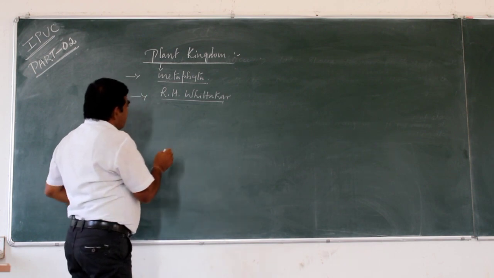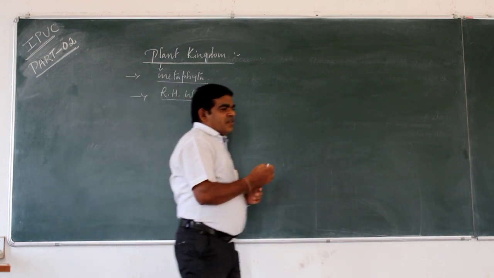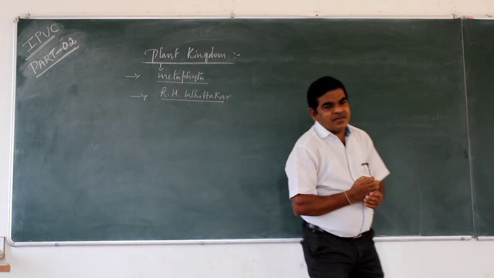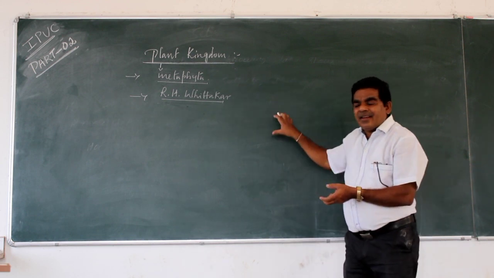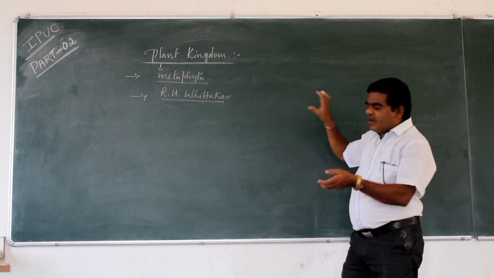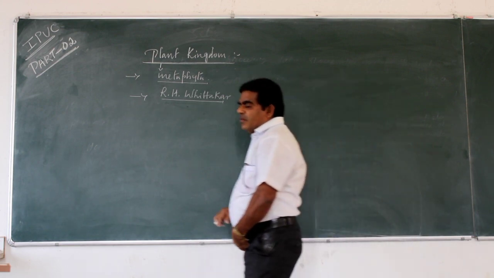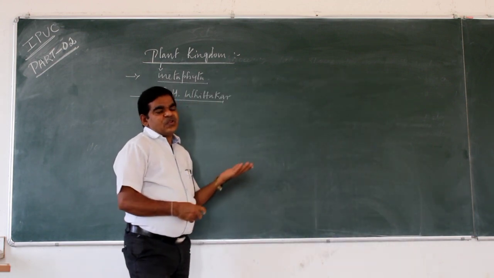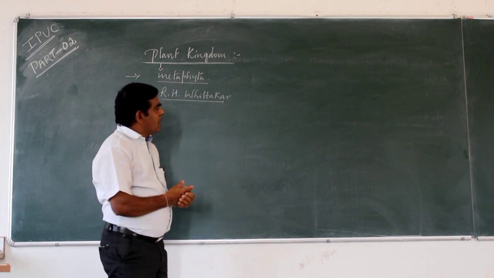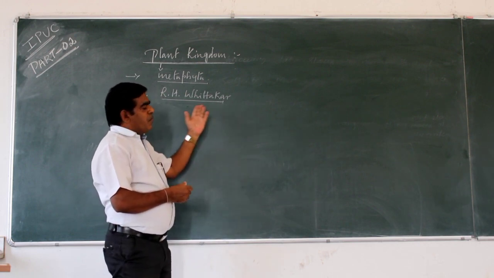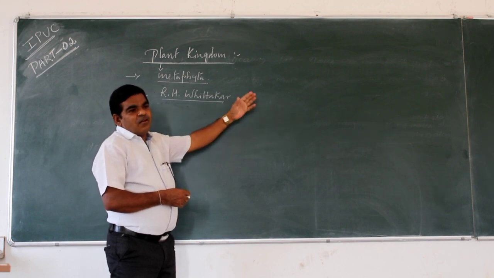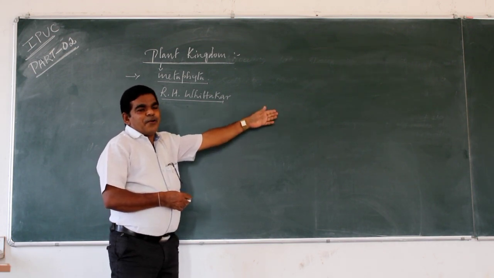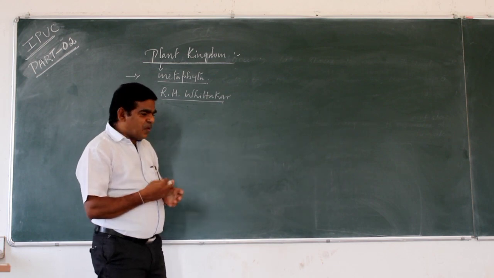So I will discuss some important characters of the plant kingdom. The plant kingdom includes multicellular, eukaryotic, green, photosynthetic, and autotrophic plants.